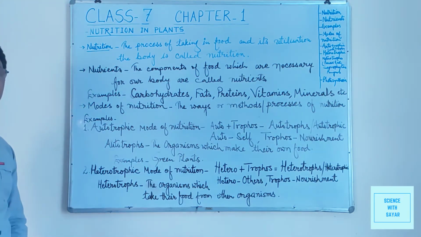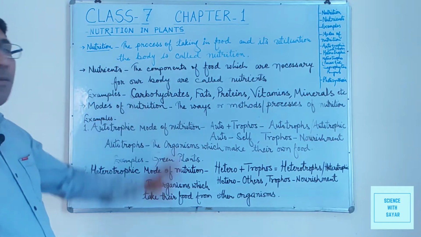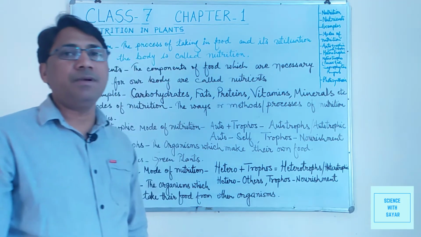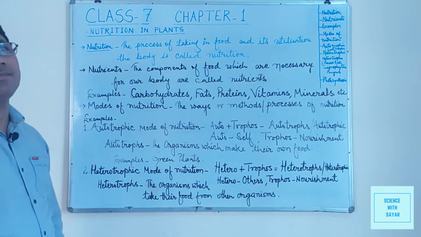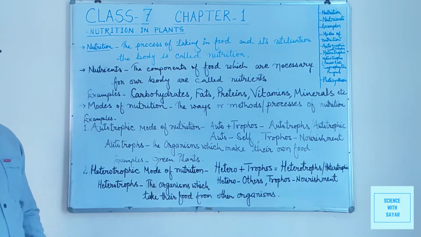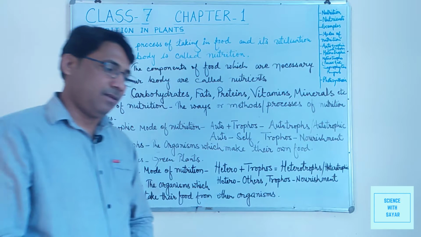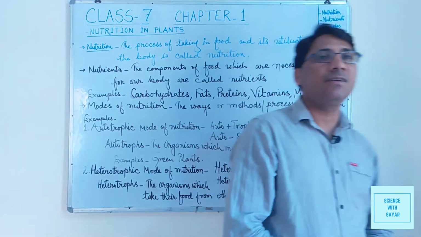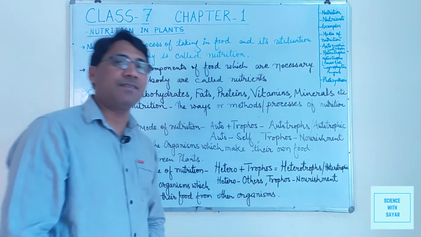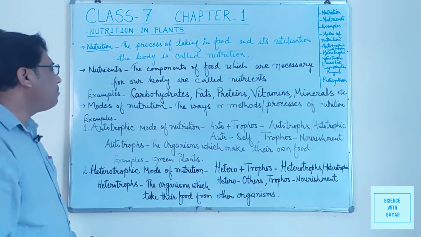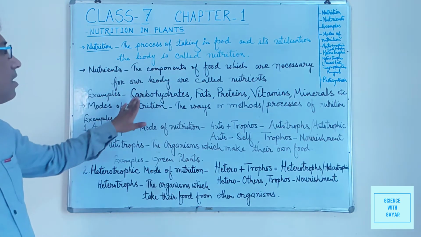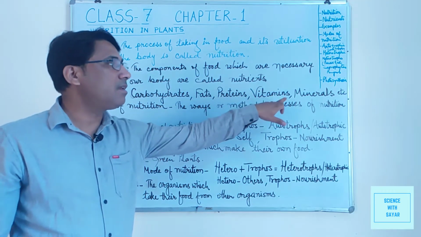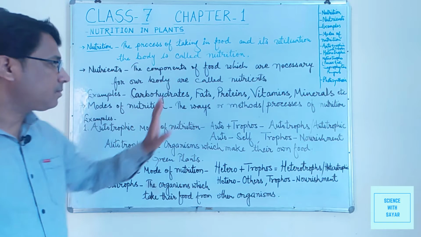Examples of nutrients: carbohydrates, fats, proteins, vitamins, minerals, and roughages also. Although roughages do not provide any nutrient, they are also necessary for our body. So the main nutrients are carbohydrates, fats, proteins, vitamins, minerals, etc.